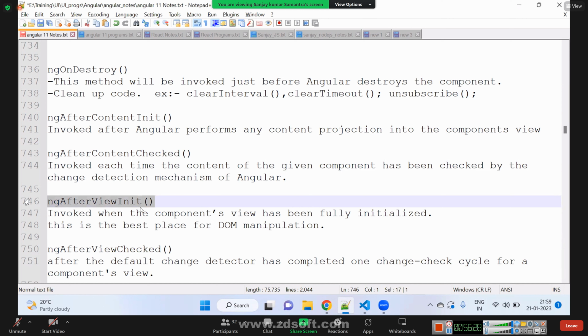So if you want to write any DOM manipulation logic, like document.getElementById ABC, you should always do it here, not before this. If you do that before this, there is no guarantee that the HTML element is ready. Suppose I have one HTML element and I want to change its color through JavaScript code.